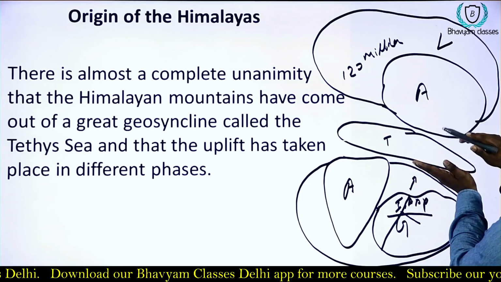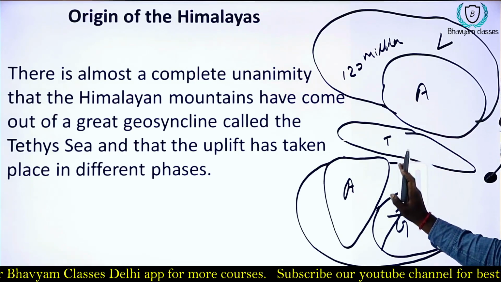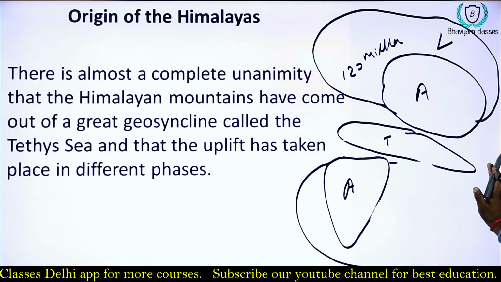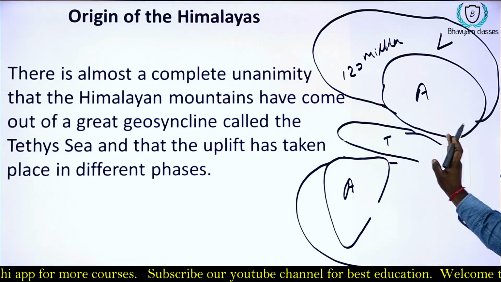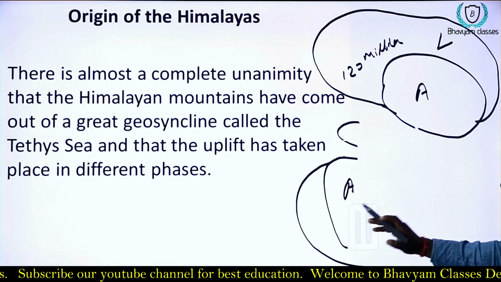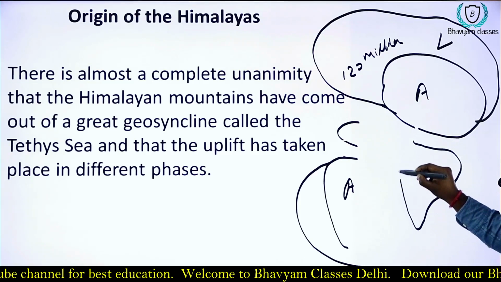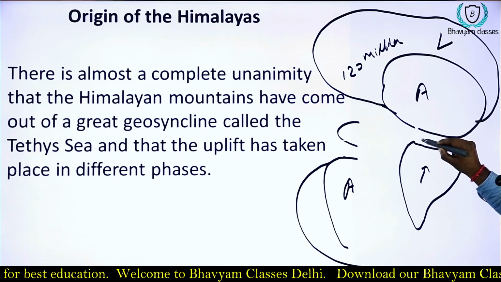the land between the Australian plate and the Indian plate is decreasing, and the Tethys Sea also got compressed.